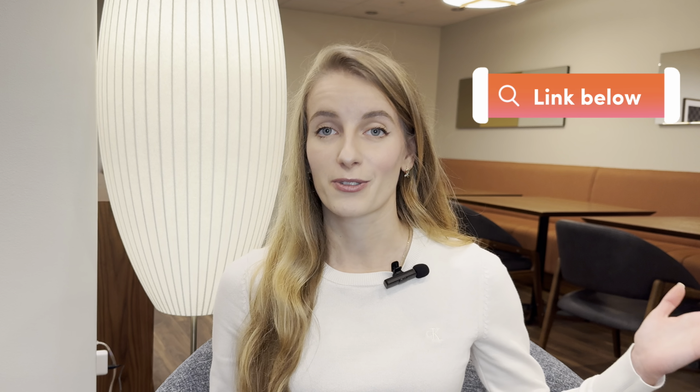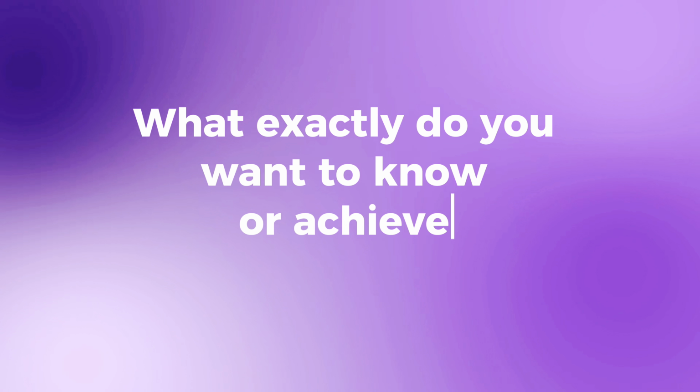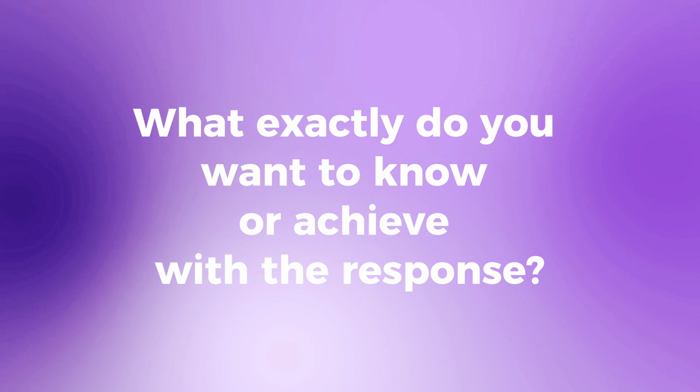In the first formula, start by being specific. This is your what. What exactly do you want to know or achieve with the response? The main rule here is to be precise. Next, add context. This is your why. Why are you asking this question? What background information does ChatGPT need to understand you better and to give a better response?